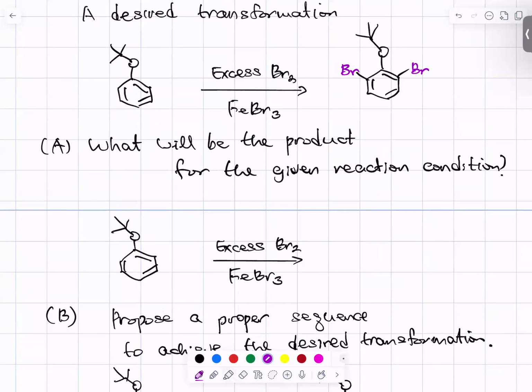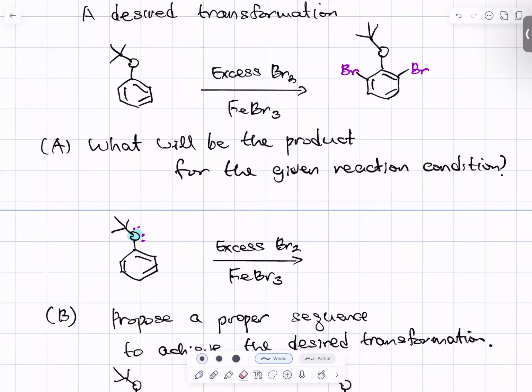First, let's analyze this substituent. This is monosubstituted, and this oxygen has 2 lone pairs. Like a hydroxyl group is a strong activator, but methoxy, ethoxy, those groups are moderate activators.